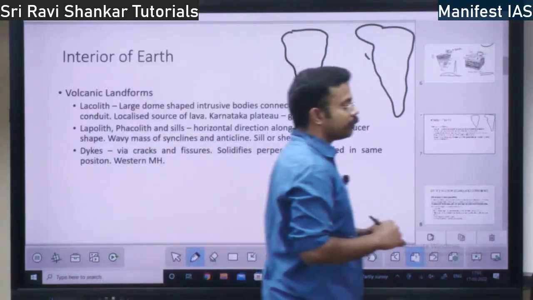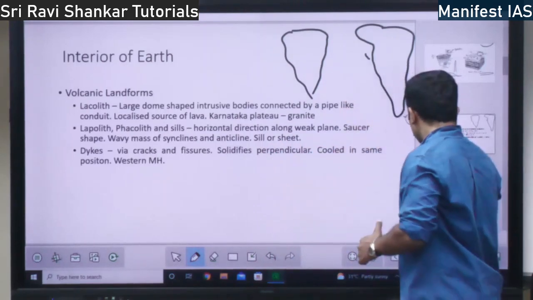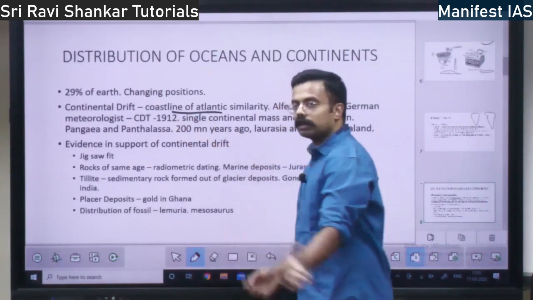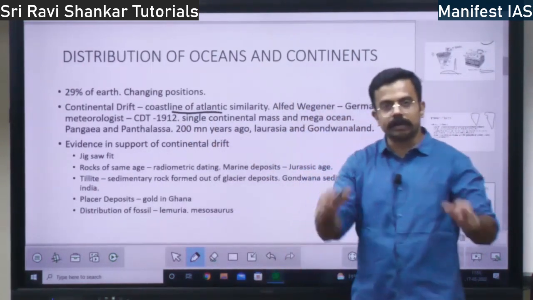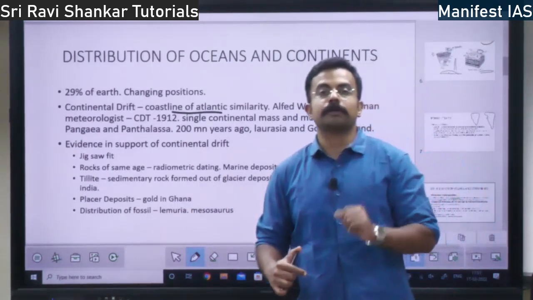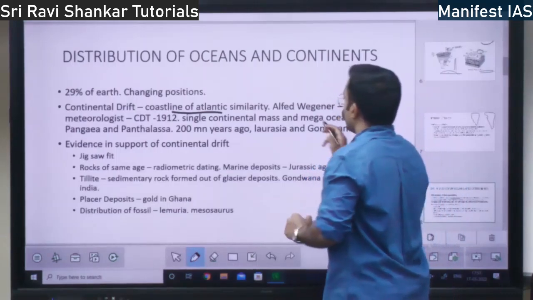Both South America as well as Africa were together, as said by Alfred Wegener, right? The coastline on both sides of the Atlantic, if you fit them, fit perfectly, right? So that is the proof given by Alfred Wegener.